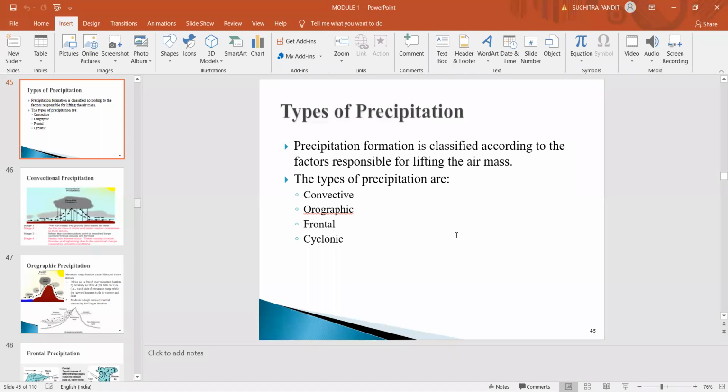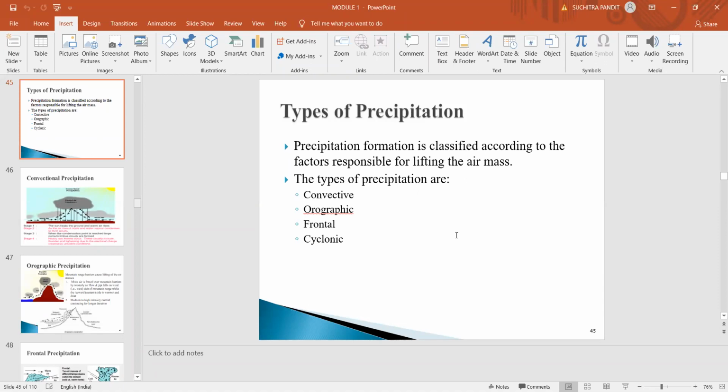On the other hand, we have warm frontal precipitation. In this case, the warm air mass tries to push away the cold air mass, and whatever precipitation results from this phenomenon is called warm frontal precipitation. The intensity of the precipitation will be average or moderate, but it covers a very large area.